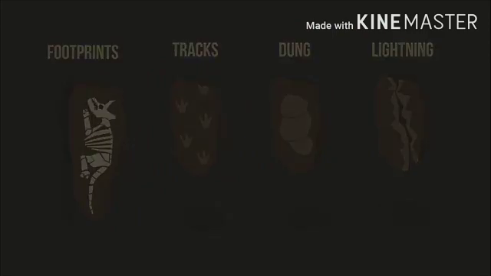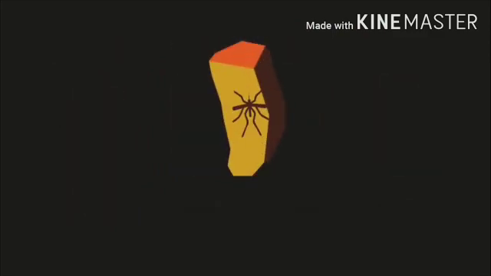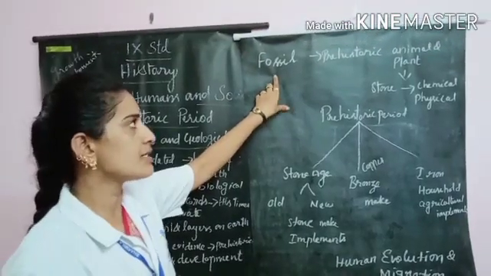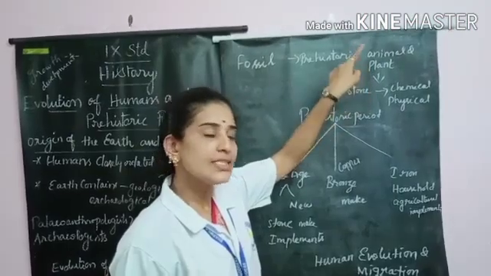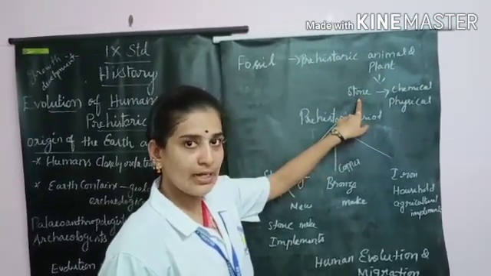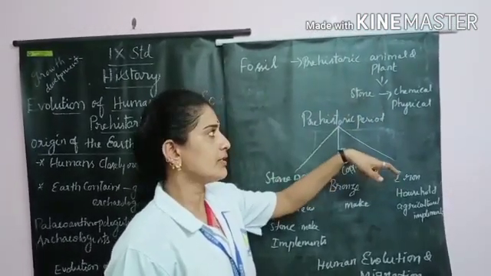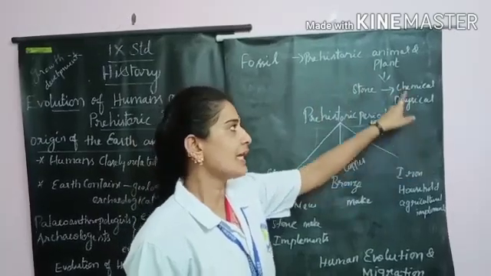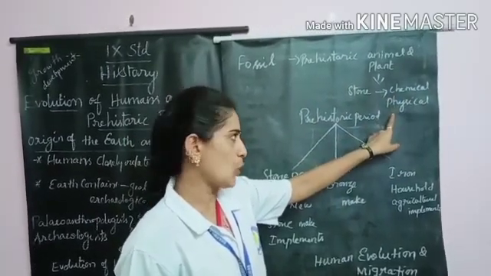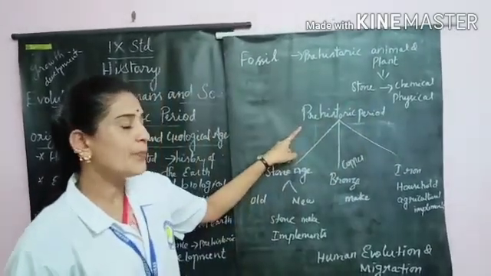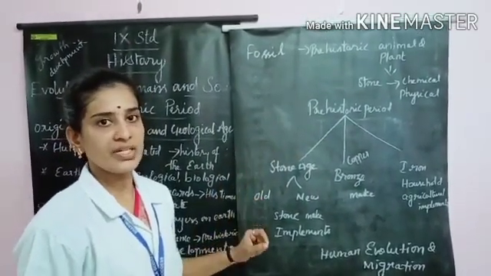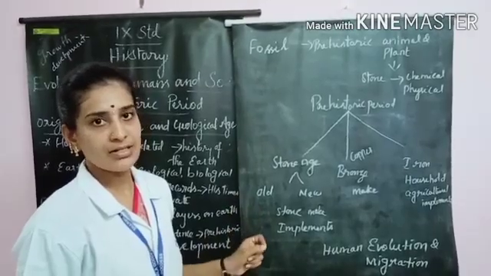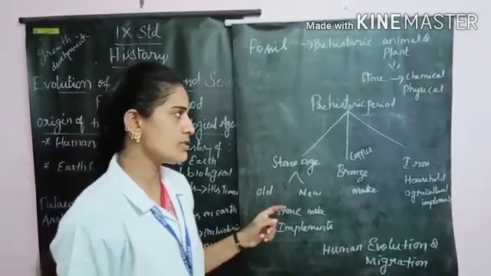Another way to create a fossil is by covering a specimen with a non-porous coating. This means a prehistoric animal or plant turns into stone over a long period because of chemical and physical processes. Next, prehistoric period. Prehistory is the earliest period of human history, because there is no recorded history about this period.